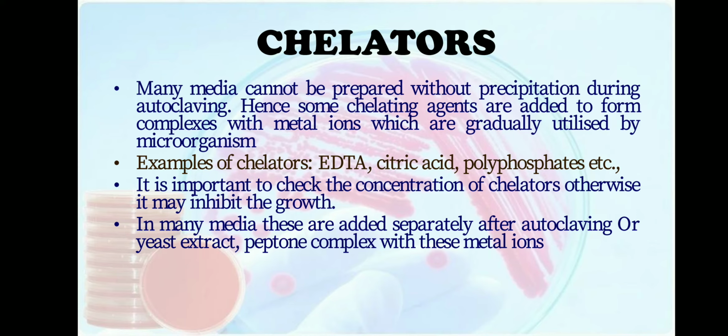When chelators form complexes with the metal ions in the medium, they help the microorganism to take up the metal ions easily. So chelators complex with the metal ions, and help the microorganisms to take them into their system for product formation. If the metals are precipitated, then chelators will complex with them and the organisms will be able to utilize them along with the chelators easily.